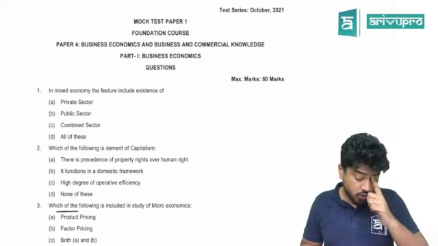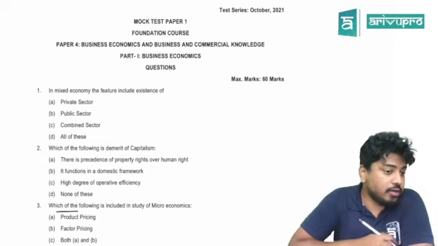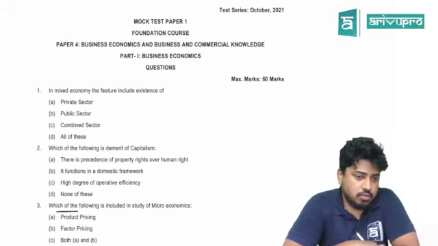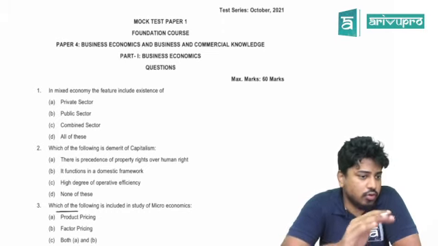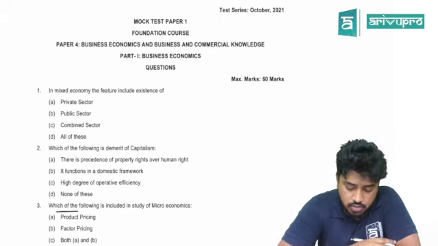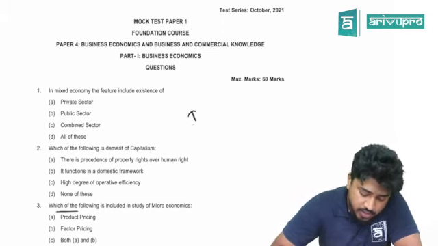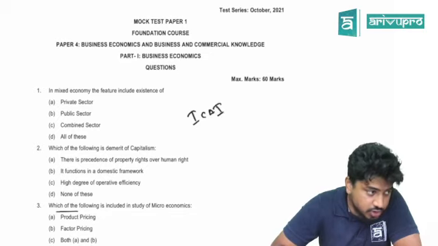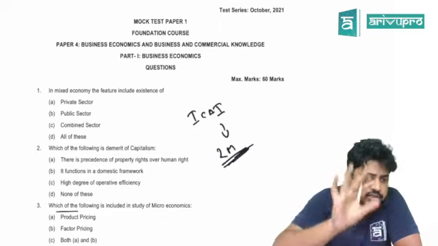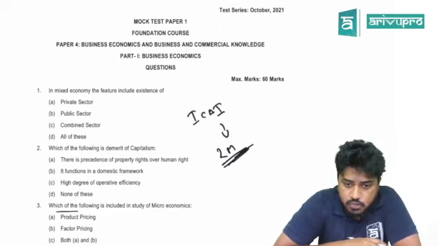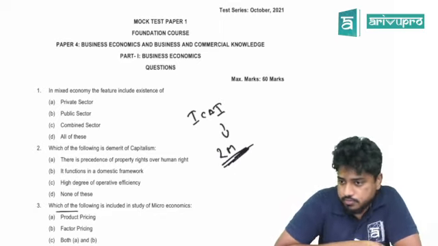Alright guys, we are doing the mock test paper. So let me give you a context to this, so that you have an idea of it. ICAI issues 2 mock papers for every exam, for all the papers.